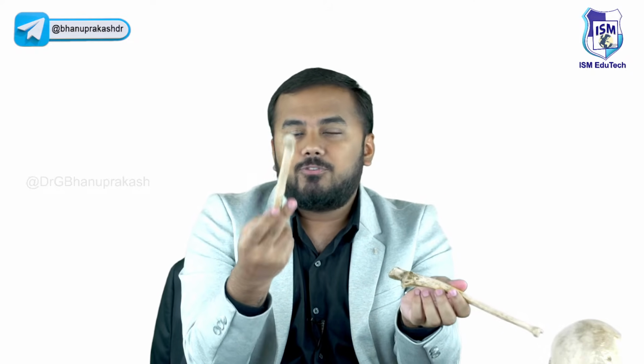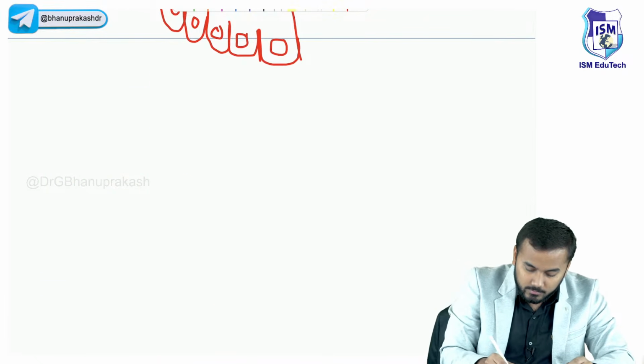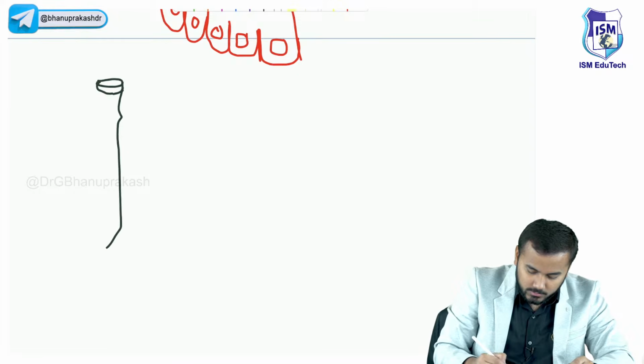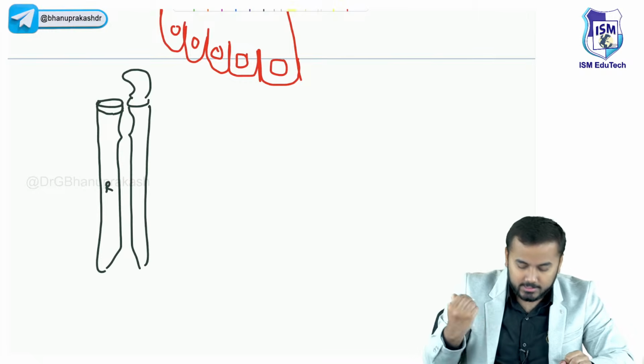Now, sir, how to identify? Both the bones look the same. How will you identify which is ulna and which is radius? What is the first letter of ulna? U, right? Look at the shape here. What is this shape? This is also a U. So this is ulna, and if this is ulna, the opposite one will be radius. Now look at this radius and ulna here. This bone is called your radius bone, and this bone is called your ulna bone.